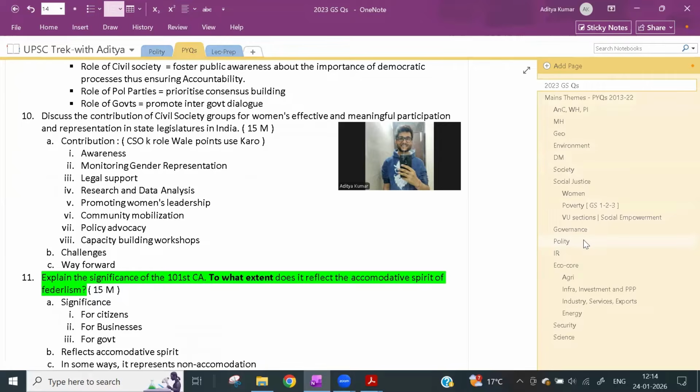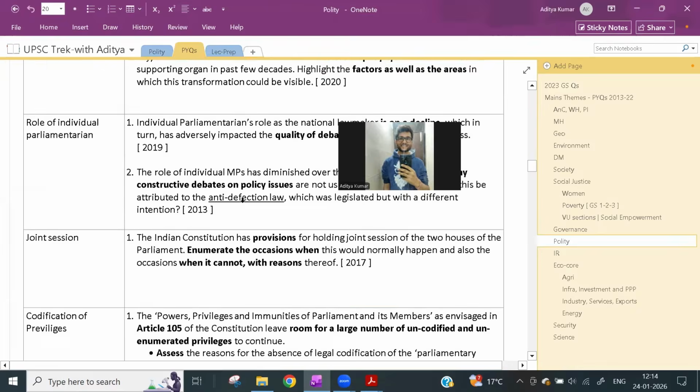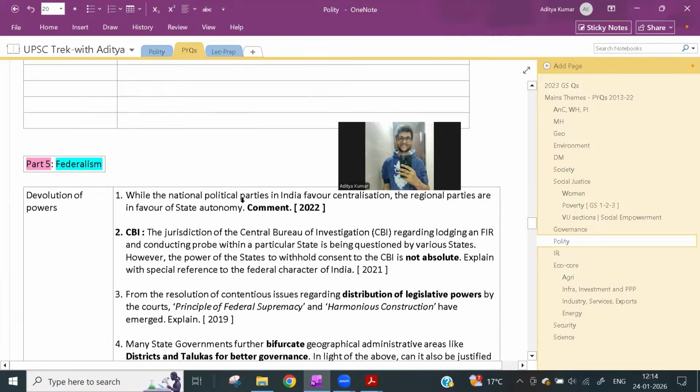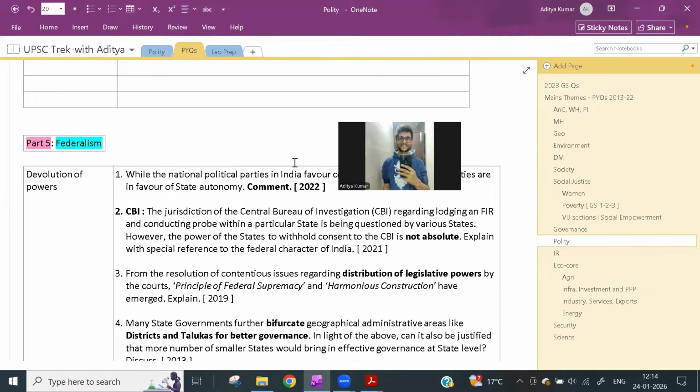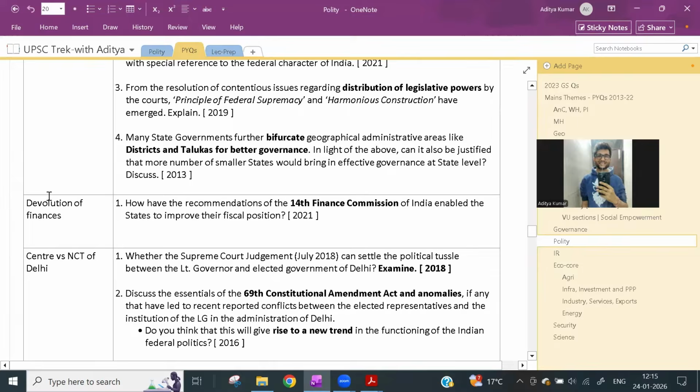Now I'll quickly glance through the questions that they've asked between 2013 till 2022 with respect to federalism. So we go to polity, right? And I've sorted them as per the respective themes. So elections and RPA, yes. Yes, this is federalism. So see, they have asked many, many questions about federalism, right?